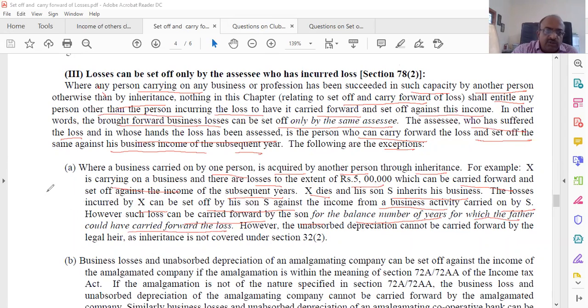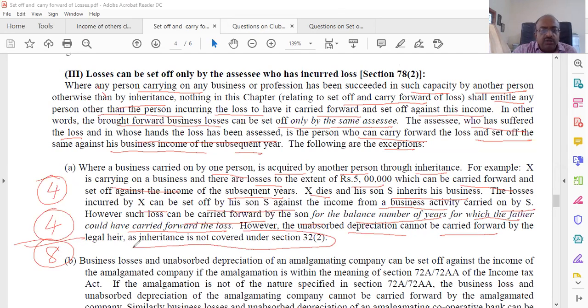For example, father has already claimed, out of 8 years, 4 years he has already adjusted. Now the son can carry it forward only for the balance 4 years. So total put together is only 8 years. However, unabsorbed depreciation cannot be carried forward by the legal heir as inheritance is not covered under section 32. So these are all important issues.